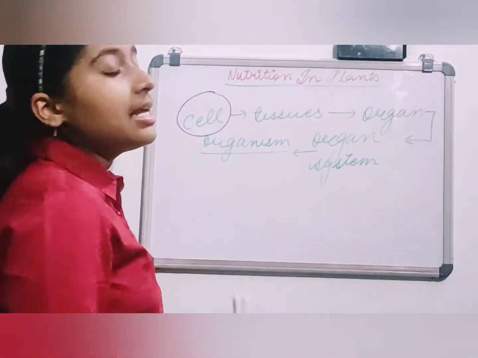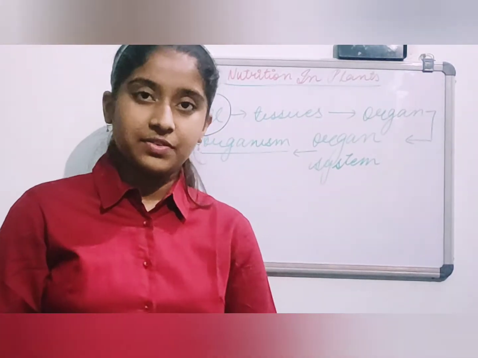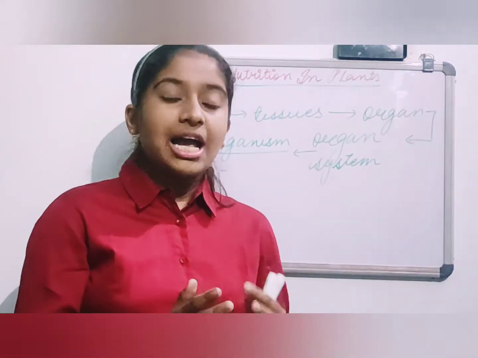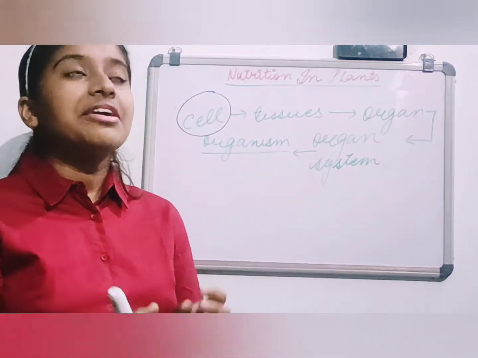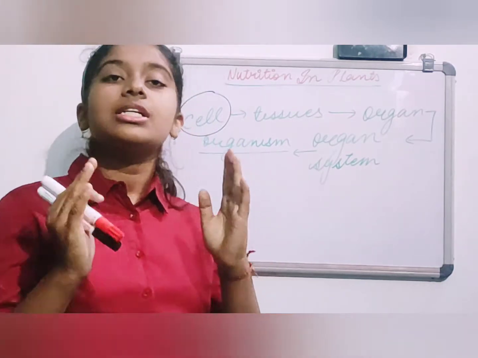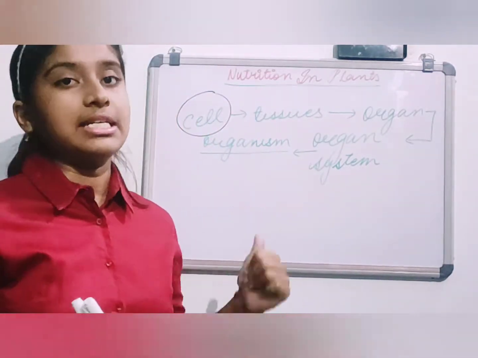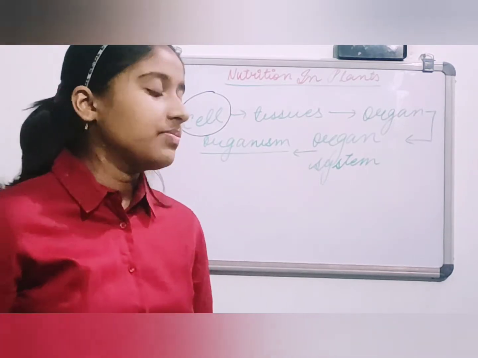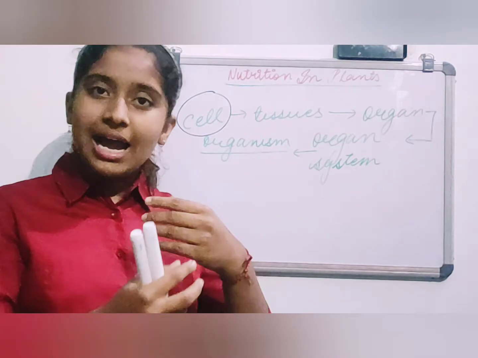Okay, cell actually means the fundamental unit of life. If I had to discuss it in detail, I would say that every living organism is made up of cells. Let me just tell you, right now our hand is there.